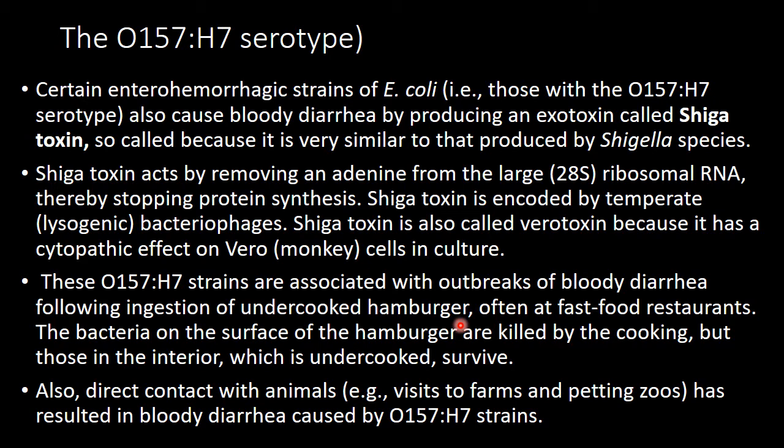When you eat the hamburger, what will happen? They will enter your body and cause diarrhea. O157:H7 also spreads by direct contact with animals, for example at farms and petting zoos, and they can also lead to diarrhea.